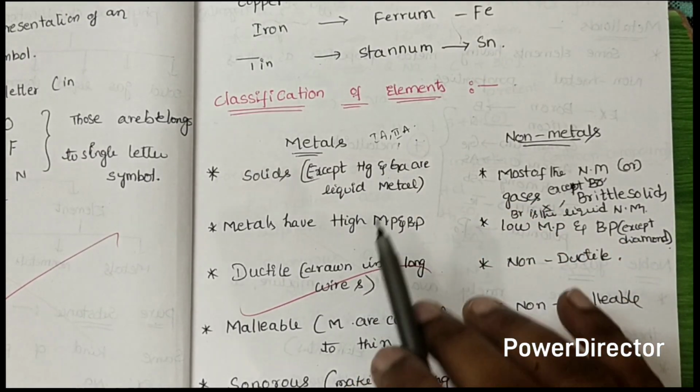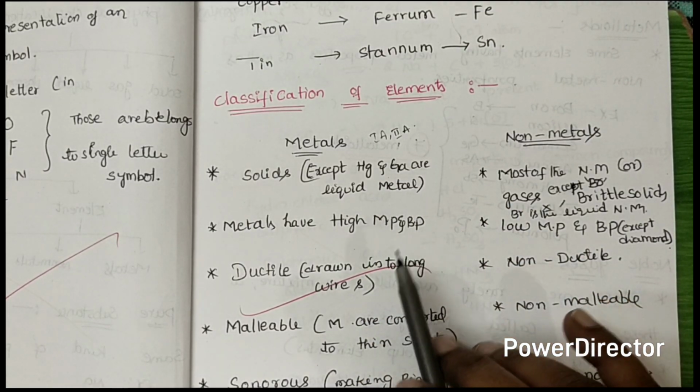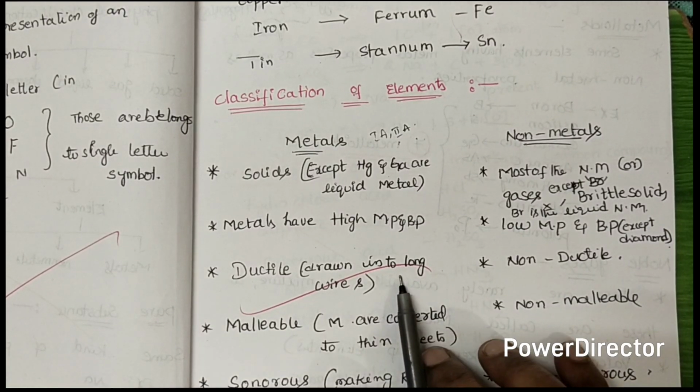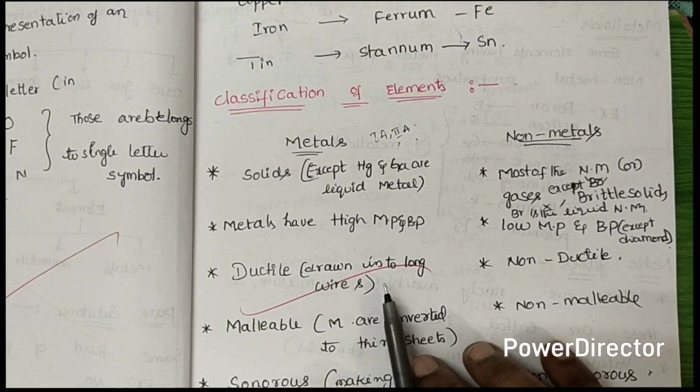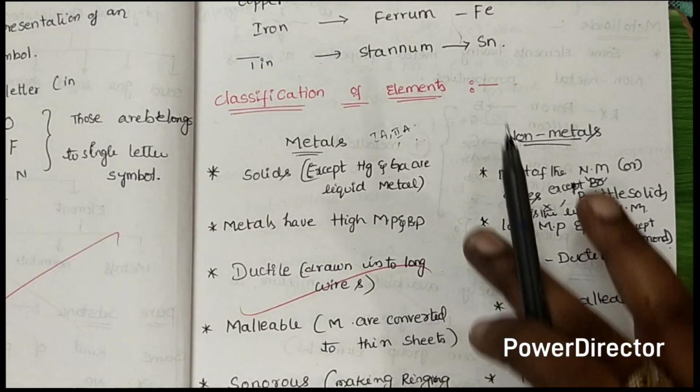Why do we call them metals? That means metals have high melting points and boiling points. They have a shining nature, sonorous and lustrous nature. Lustrous means a shining surface, and sonorous means making sounds. Malleable means it can be converted into thin sheets to prepare vessels in the kitchen. Ductile means drawn into long wires. These long wires can be used for electricity. Okay, these are the metals.